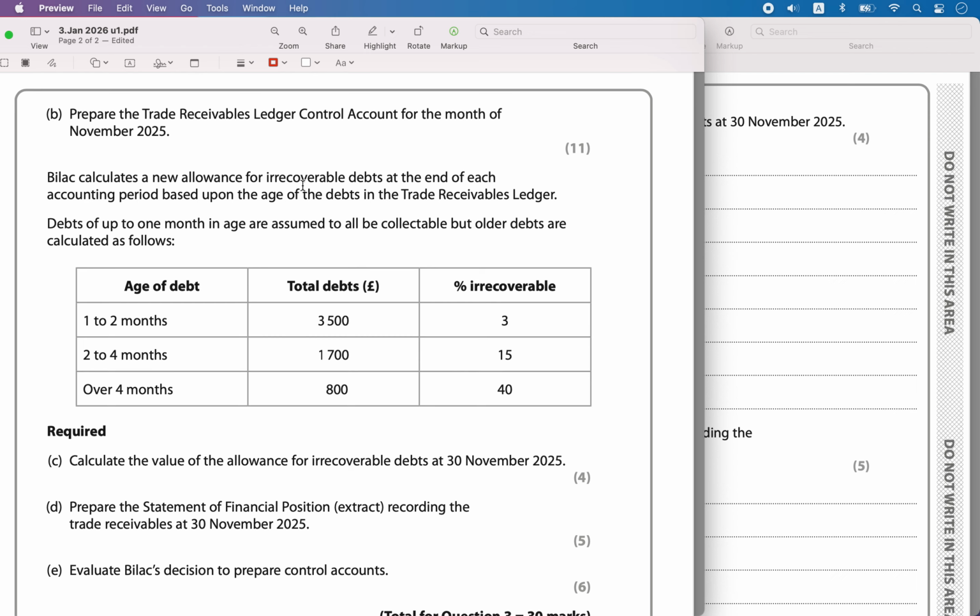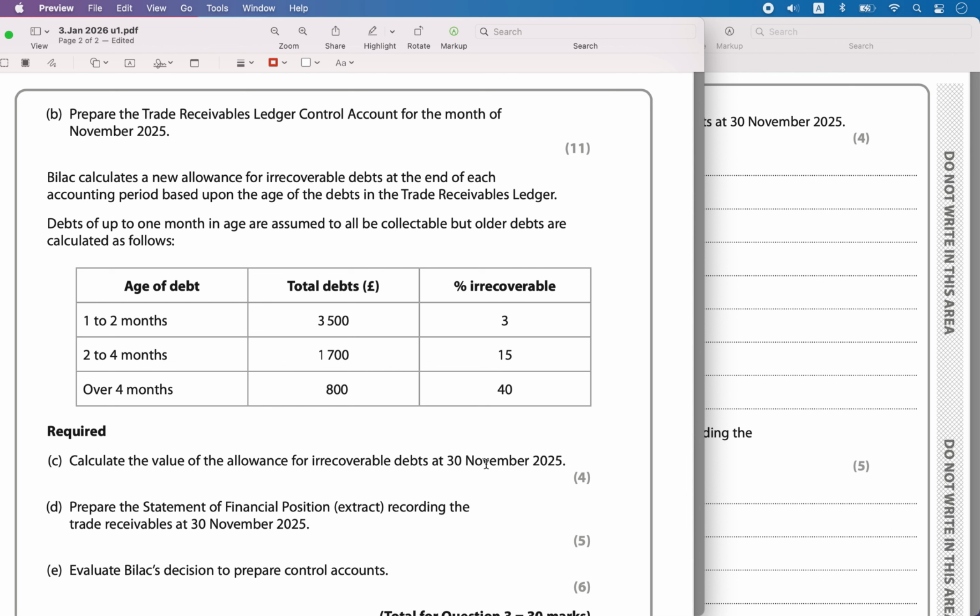BILAC calculates a new allowance for irrecoverable debts at the end of each accounting period based upon the age of the debts in the trade receivables ledger. Debts of up to 1 month in age are presumed to be collectible, but older debts are calculated as follows. If it is from 1 to 2 months and the total debt is 3,500, the percentage charge is 3%. If it is from 2 to 4 months old and the debt total is 1,700, the percentage charge is 15%, and over 4 months, if it is 800 total debts, the percentage charge is 40%.